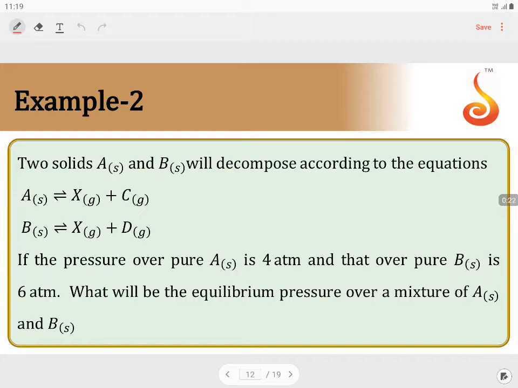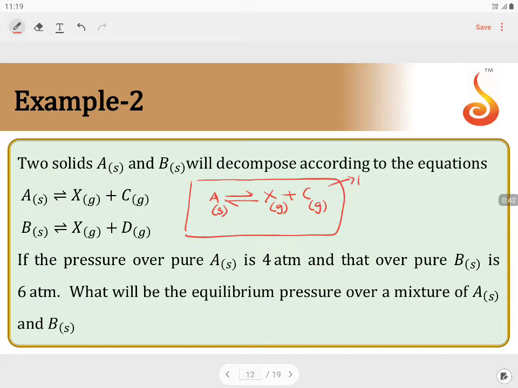If you look at this equation, if pure A alone is present, it gives you an equilibrium of X plus C. This is gas and this is gas. Since A is a solid, the total pressure over this is equal to 4 atmosphere. That means at equilibrium there is no need to consider A, as the active mass of a solid is unity.